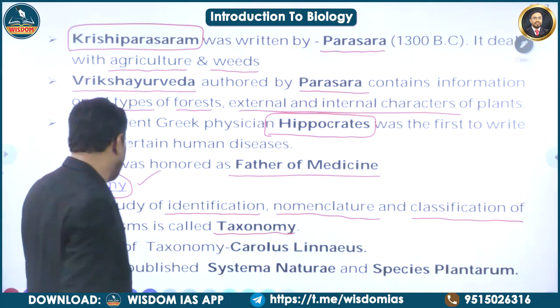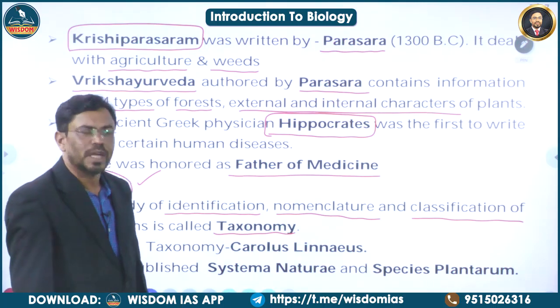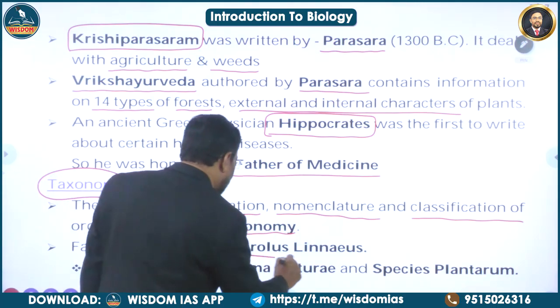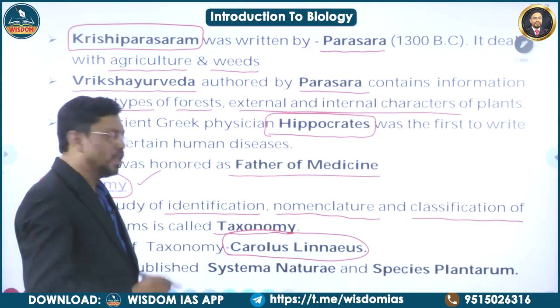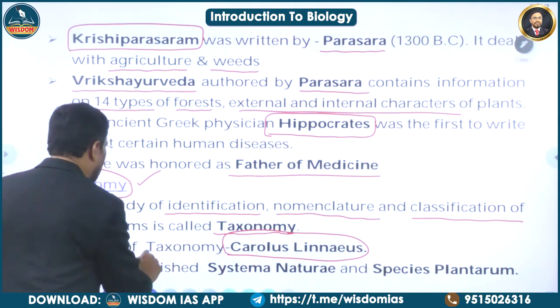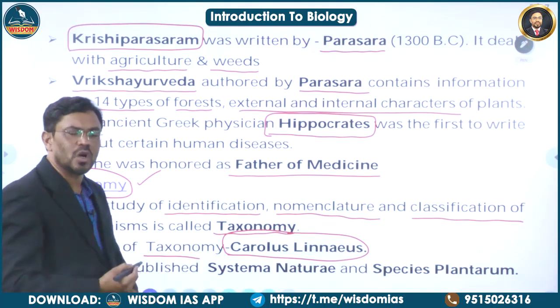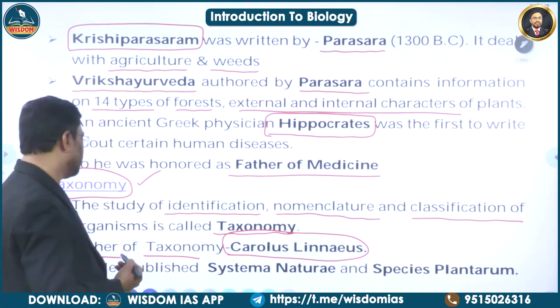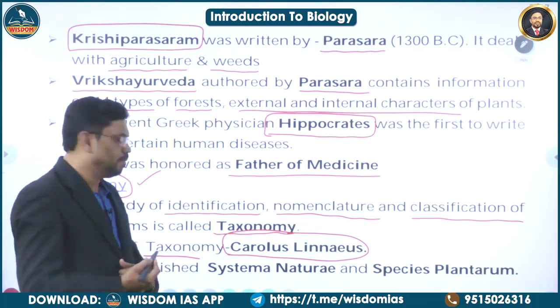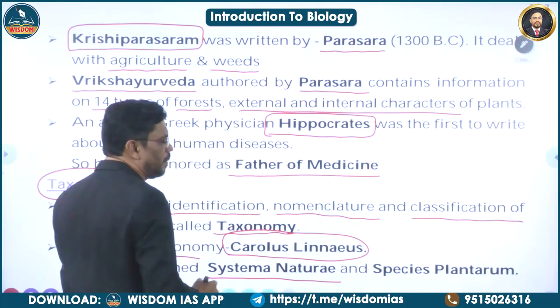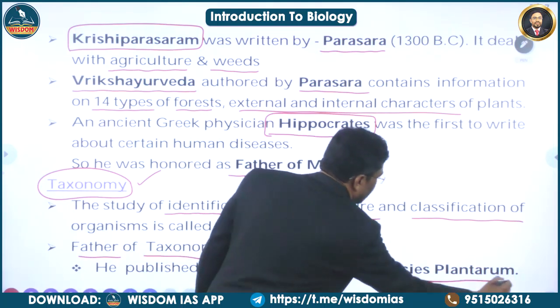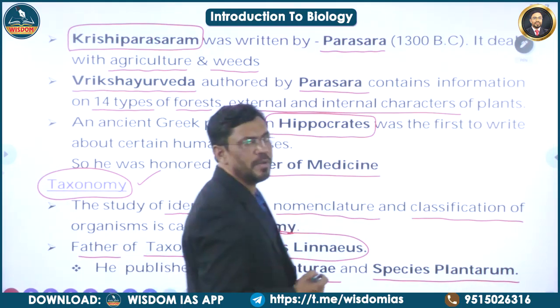Here there is a scientist called Carolus Linnaeus. You have to remember this one. Carolus Linnaeus, he is honored as father of taxonomy. He published the books called Systema Naturae and Species Plantarum. You have to remember.